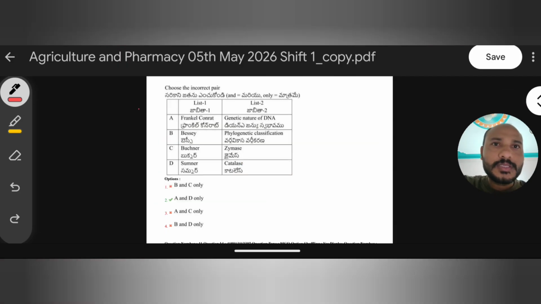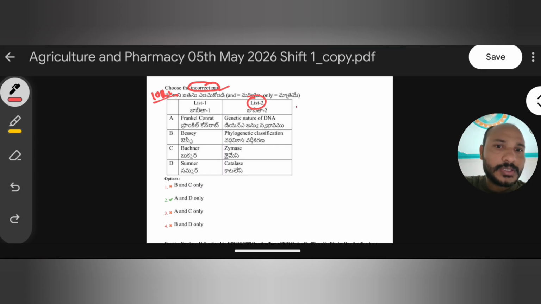Okay, so next one: choose the incorrect pair. So now the 10th question here, this one, choose the incorrect pair. In the list, some scientists are given and their discoveries in list 2. Frankel Conrad, Bessey, Buchner, Sumner, and their contributions. Okay, we will discuss a few important points about these scientists, but here we need to choose the incorrect pair only. First we have to identify the right pairs, and later we can eliminate to find the incorrect pair.